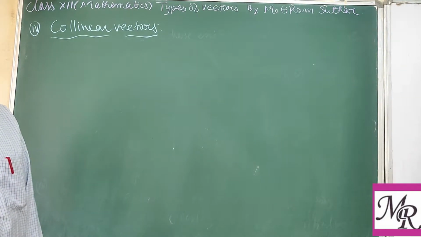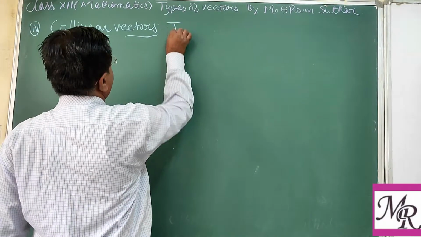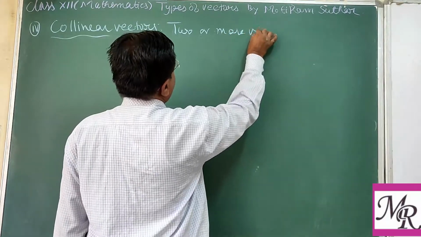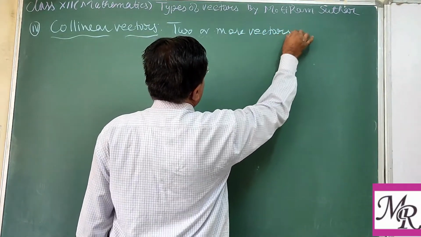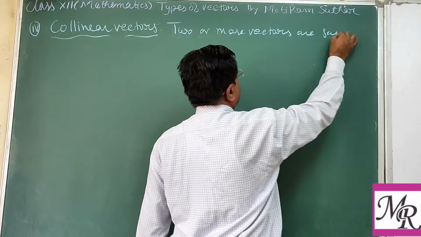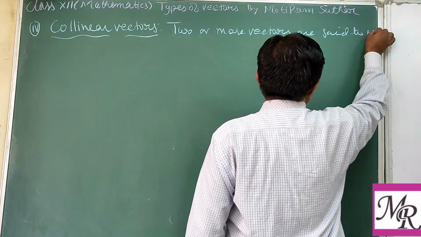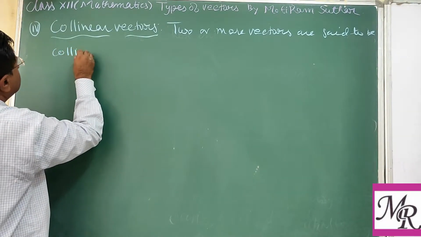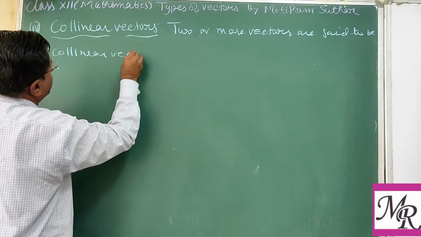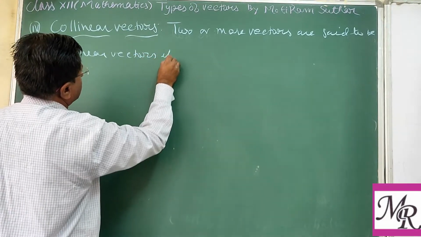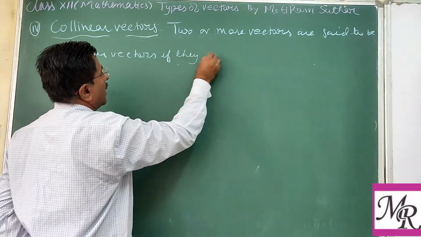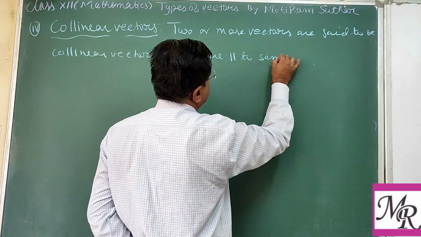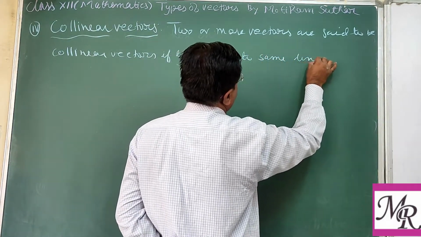So you may write down the definition: two or more vectors are said to be collinear vectors if they are parallel to the same line or vector.